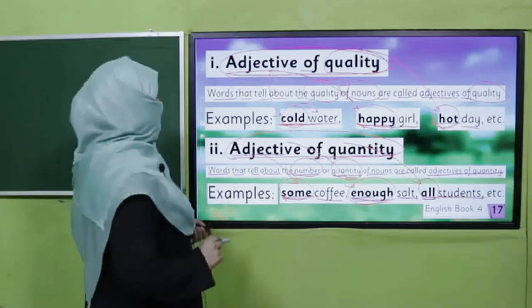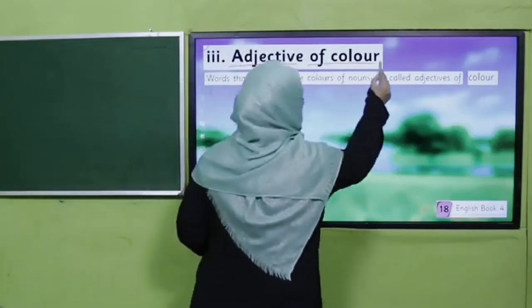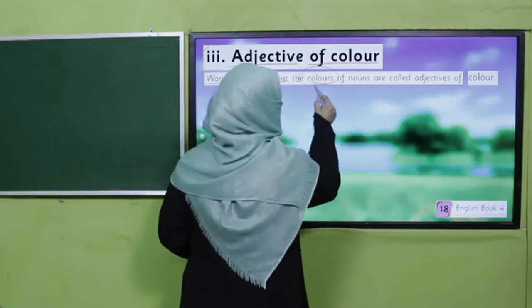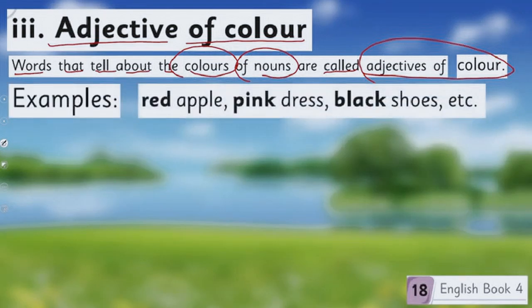All right. The next is adjective of color. The words that tell about the colors of nouns are called adjective of color. Its examples are red apple. Again, this red is describing the color of the noun. Pink dress. This pink is describing the color of the noun. Black shoes. Black is telling the color of shoes. So all these are adjective of color.